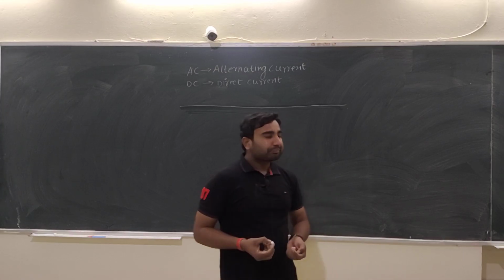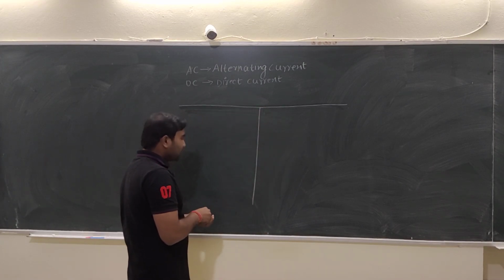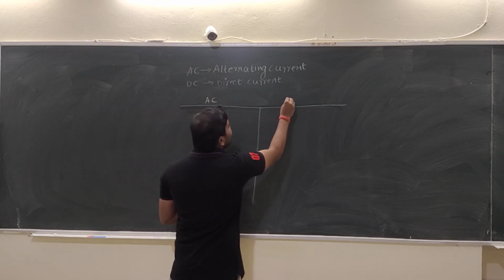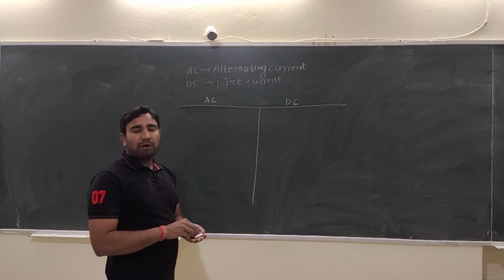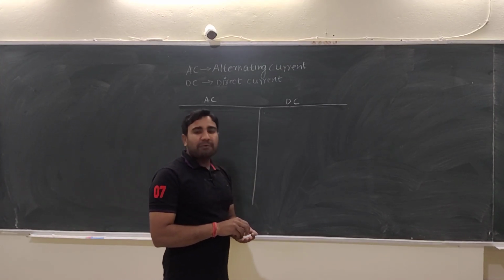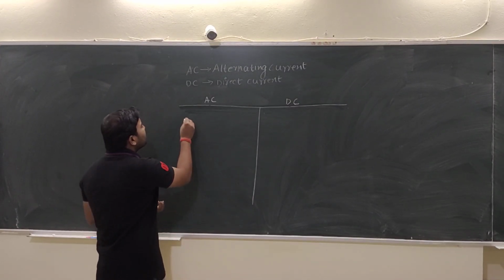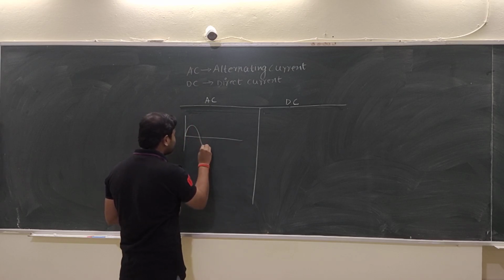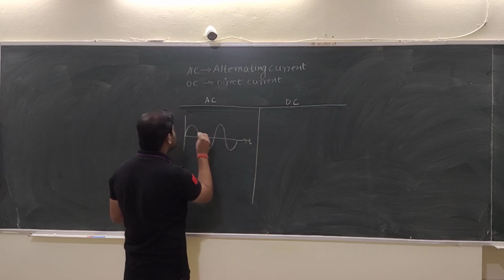So let's see. Suppose this is called AC and this is called DC waveform. If I am talking about the waveform of AC, then the waveform of AC looks like this.